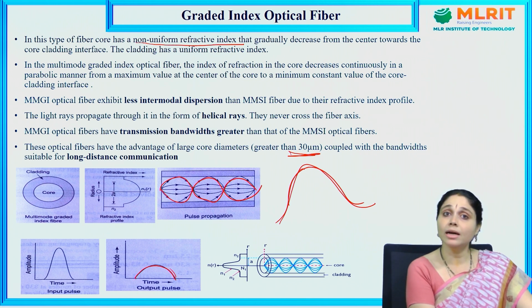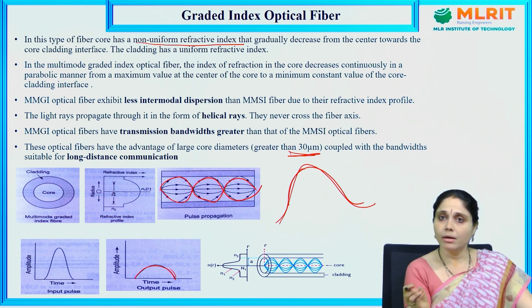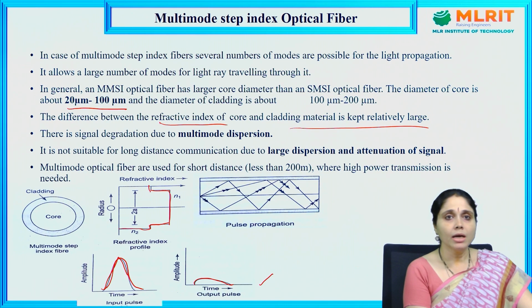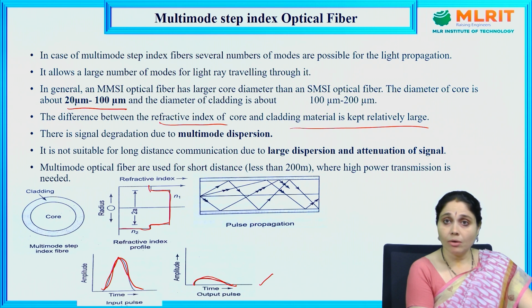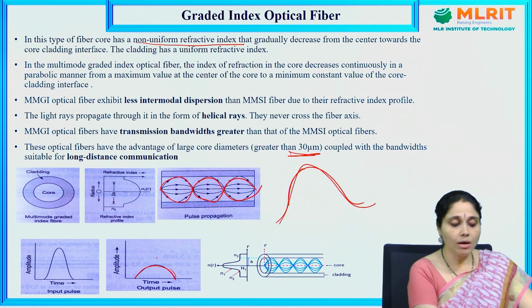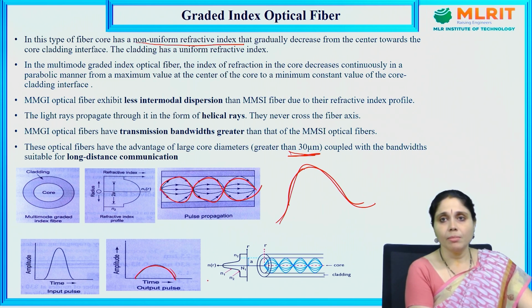We'll get a high amount of output. See here, we have very little output in the case of the multimode step index optical fiber, and in this case we'll get more transmitted data. So this is very reliable in optical fiber communication systems for longer distances.